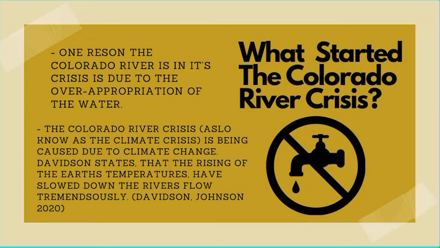What started the Colorado River crisis? Millman states that due to the heating of the earth, we have not seen recent snow on the Colorado mountains. The Colorado River gets a huge amount of its water from these mountains. This is causing less snow to melt into the river. Another reason why the Colorado River is in its drought is because too much of the water is being distributed across the southwestern states. We will discuss this more in future slides. Many people are using the water but not remembering that the water is feeding the wildlife as well.